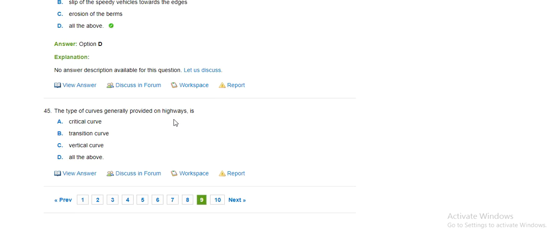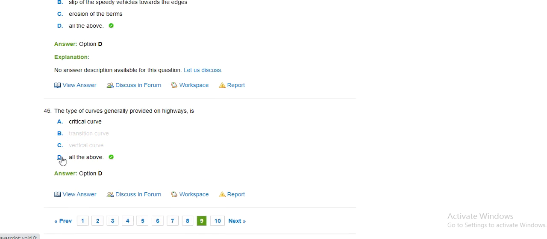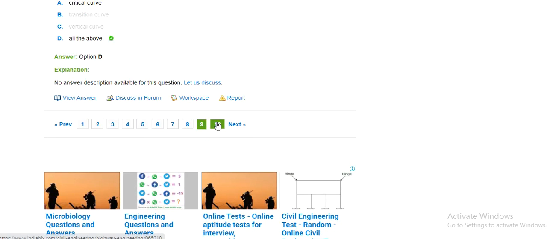The type of curves generally provided on highways are circular curve, transition curve, vertical curve. All of the above is the correct answer.